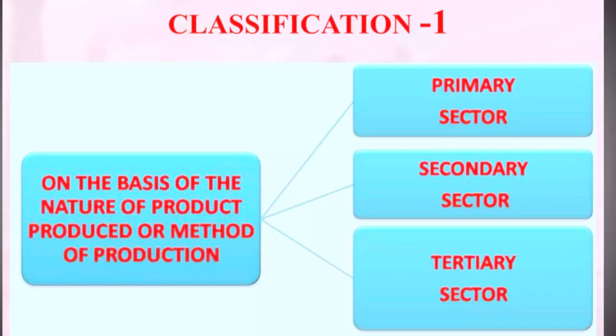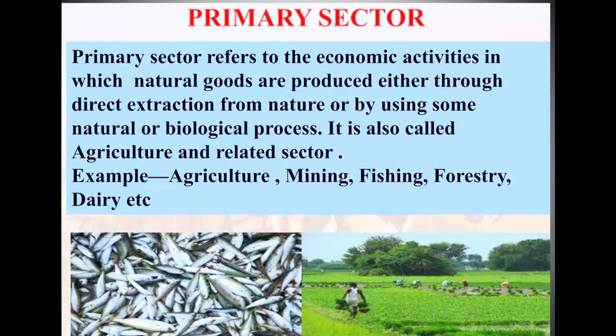On the basis of the nature of product produced or method of production, we can classify the sectors of Indian economy into three sectors: primary sector, secondary sector and tertiary sector. The first sector is the primary sector.